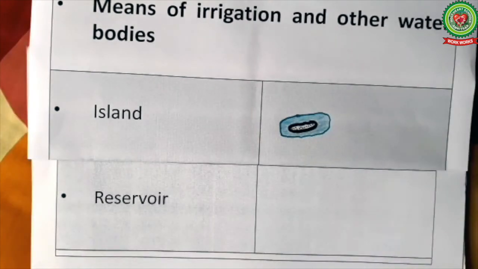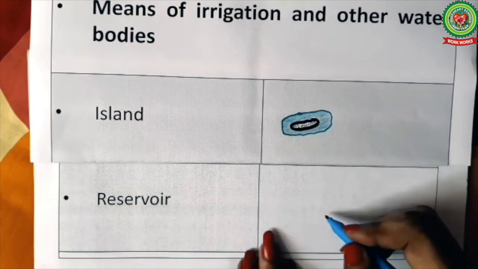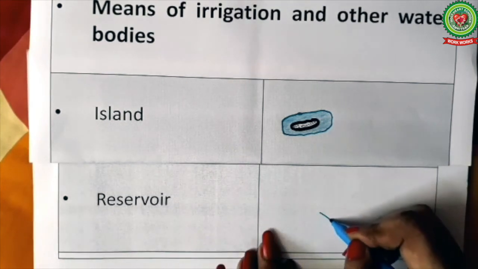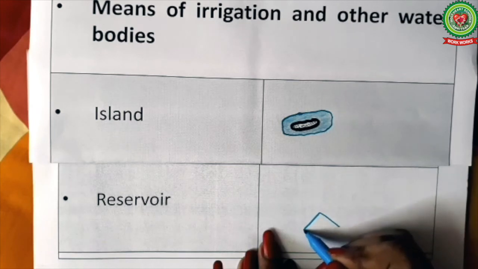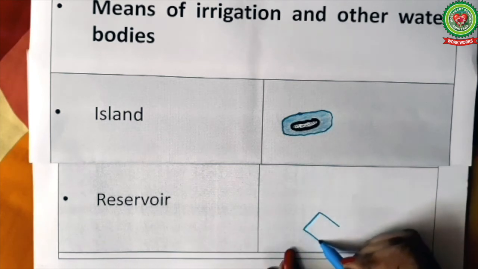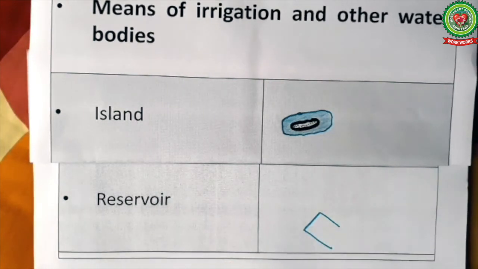Next we have a reservoir. A reservoir is a man-made artificial tank with embankment or wall to store water. Here first of all we will draw the man-made tank in blue color like this. We'll use 3 lines in blue color. We will fill this tank with blue color.